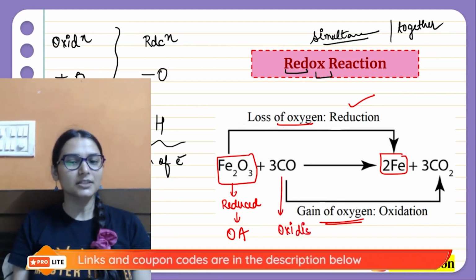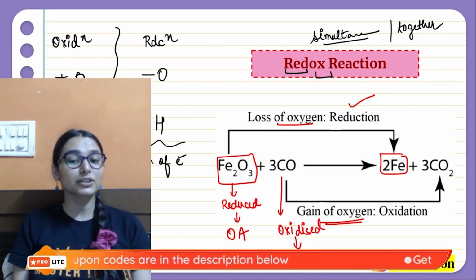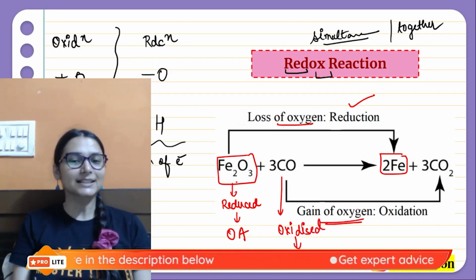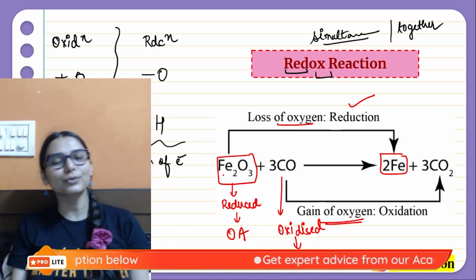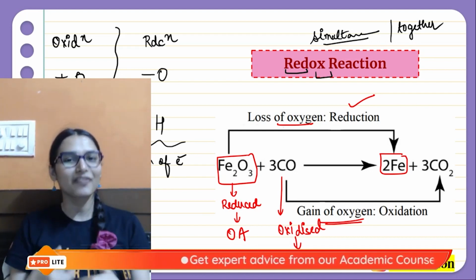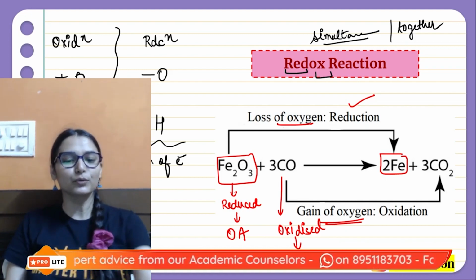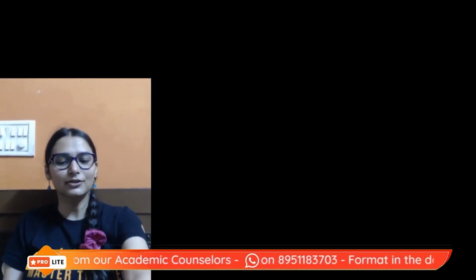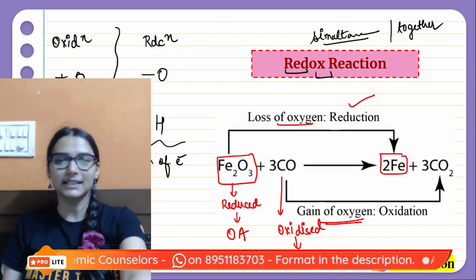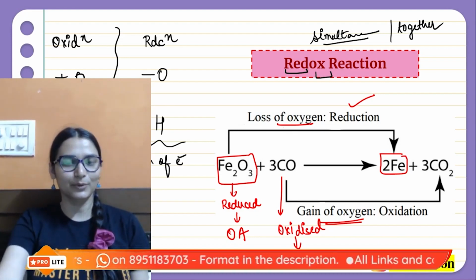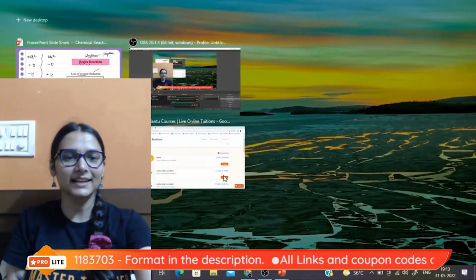That species which is oxidized will be the reducing agent, because it is helping iron oxide to get reduced by taking away its oxygen. Right? A simple approach of defining the redox reaction. So I guess you are very much clear with it. Yes or no? Yes, ma'am.